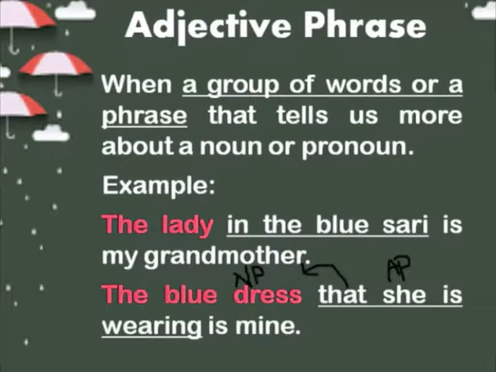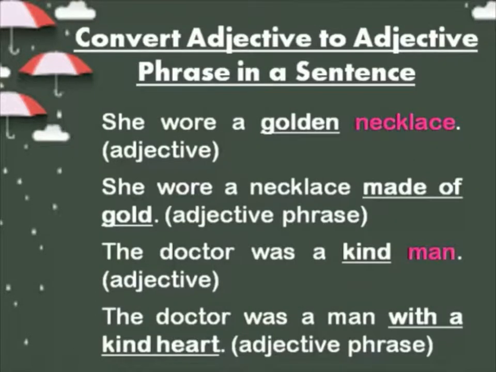Okay. So the next thing we have to see is how to convert an adjective to an adjective phrase in a sentence. Look at the example here. She wore a golden necklace.